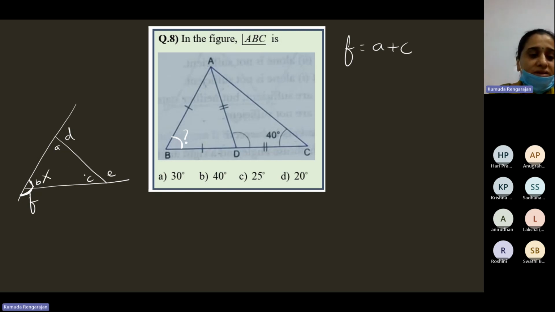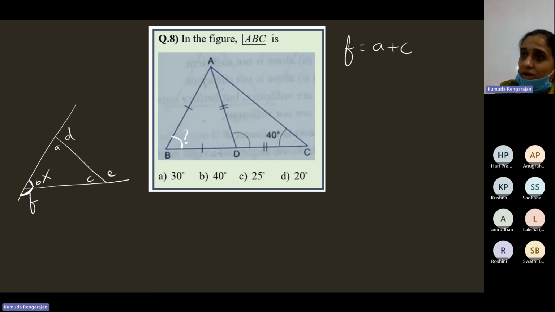What about A and C? For F, A and C are opposite interior angles. For the triangle, A, B, and C are interior angles.